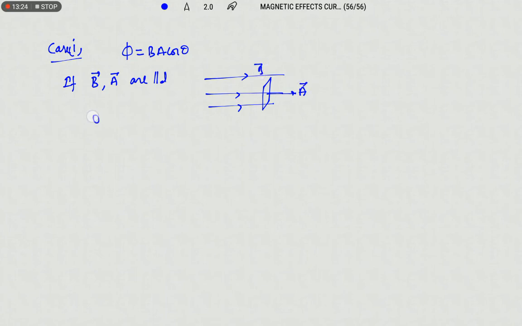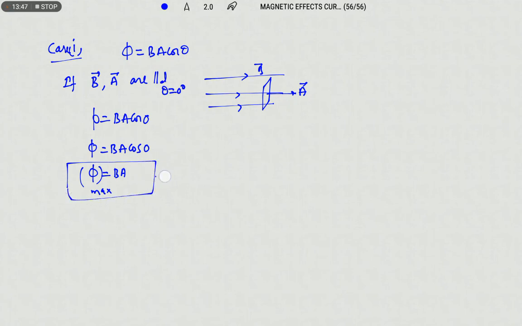Therefore phi equals BA cos 0, because they are parallel. So if they are parallel, theta equals 0, therefore phi equals BA cos 0. Cos 0 is 1, so phi becomes maximum. So flux is maximum when the area vector and field vector are parallel. Next, let us take case 2.